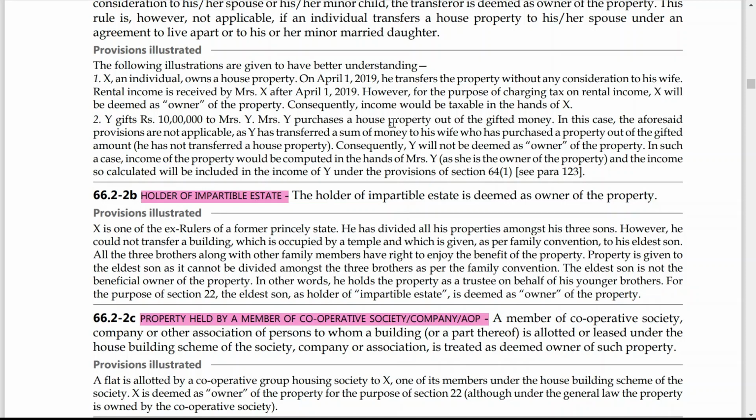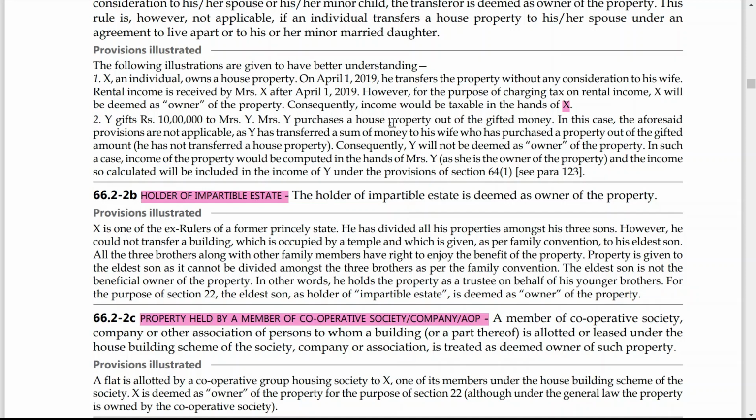So, in whose hands is it taxable? It is taxable in the hands of Mr. X because Mr. X is deemed as owner, since he has transferred this property to his wife without adequate consideration. So whatever rental income his wife is getting, it is taxable in the hands of Mr. X, not in the hands of Mrs. X, because Mr. X is deemed as owner of the property and not Mrs. X.